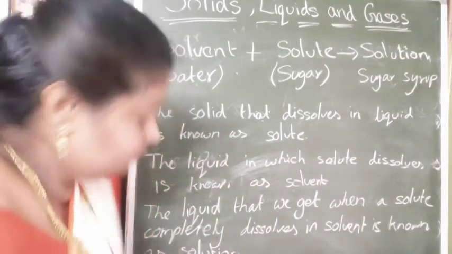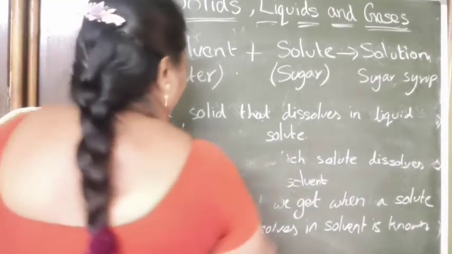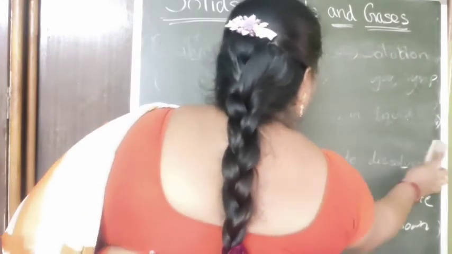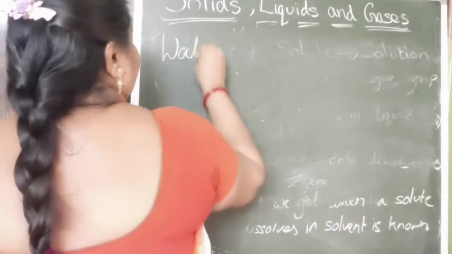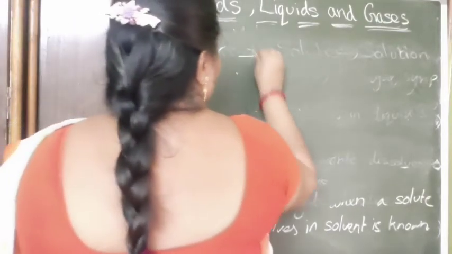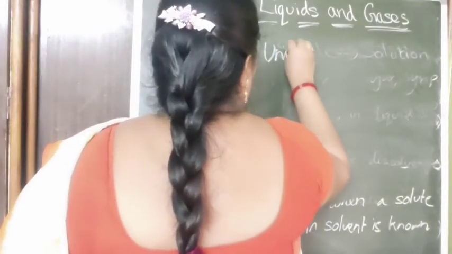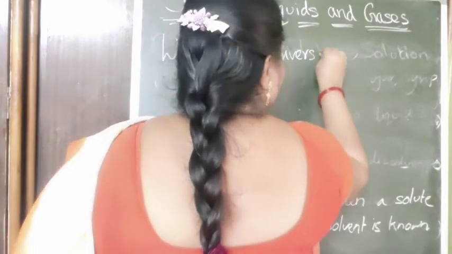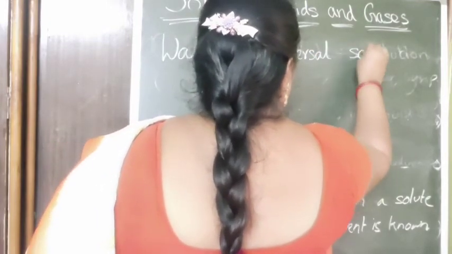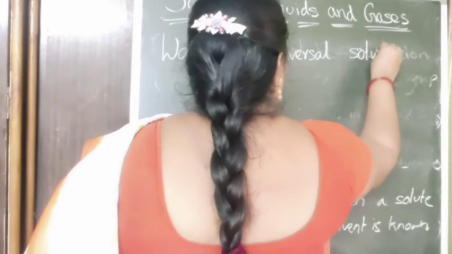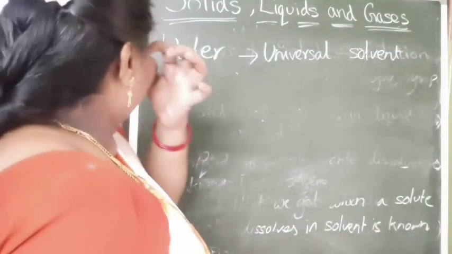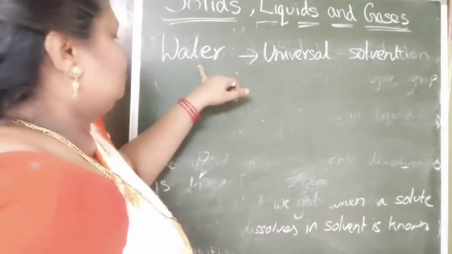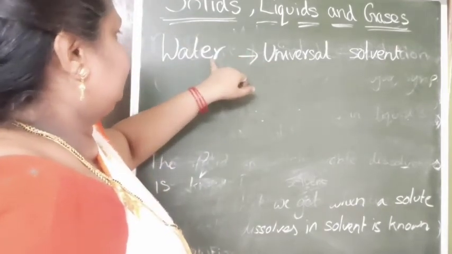Water is known as the universal solvent because most of the items dissolve in water.